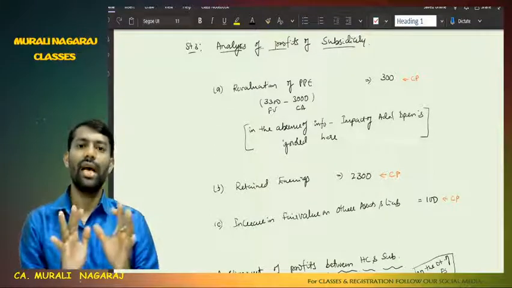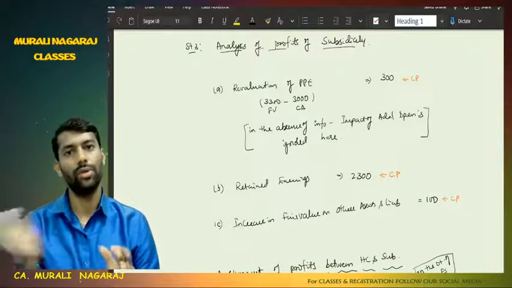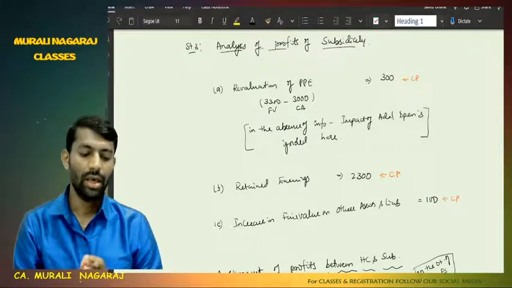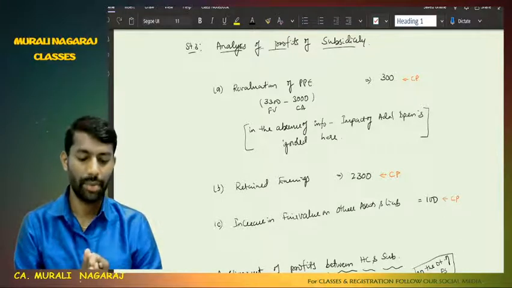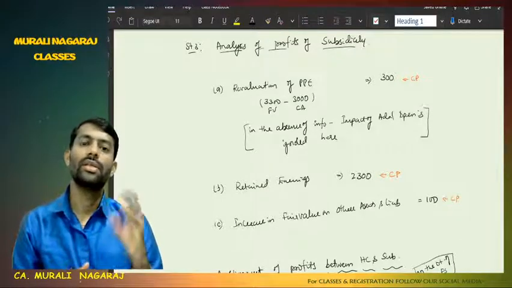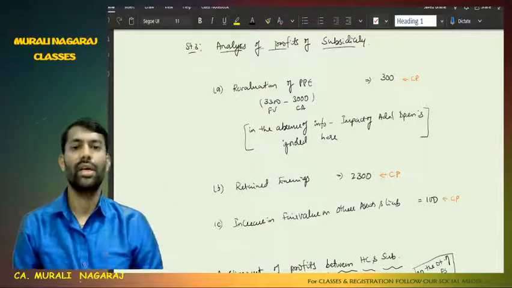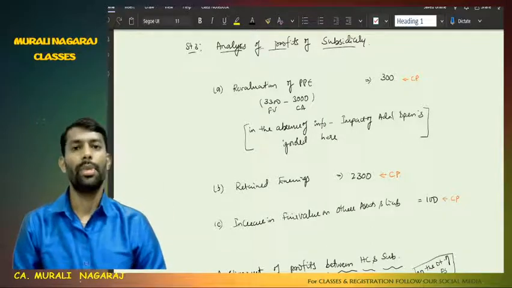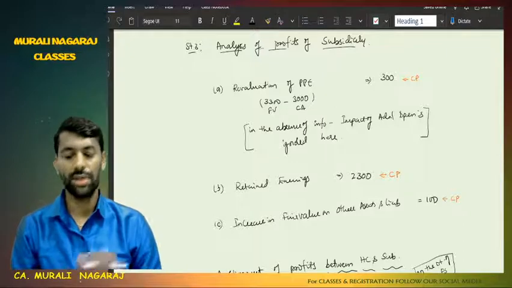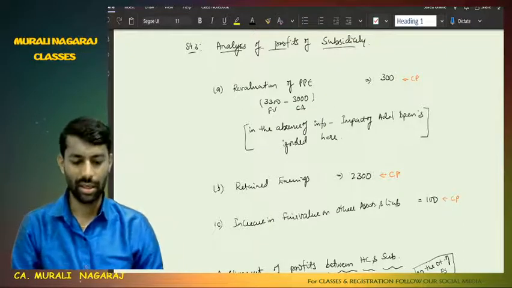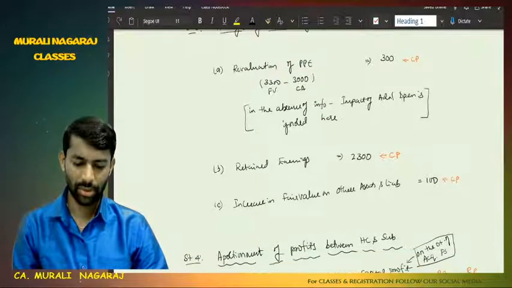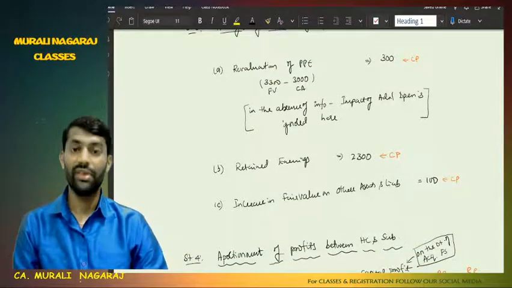Next, retained earnings as given in the balance sheet, 2300. In problem number 13, the subsidiary company's retained earnings show 2300 completely. It's a capital profit. And the increase in inventory of 100 rupees, that we have taken as a fair value change, is also a capital profit. No additional adjustments exist here. Everything is a capital profit.